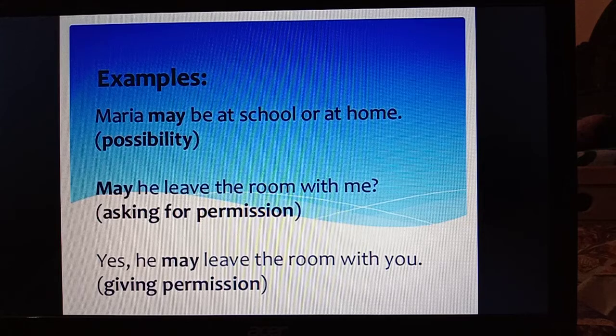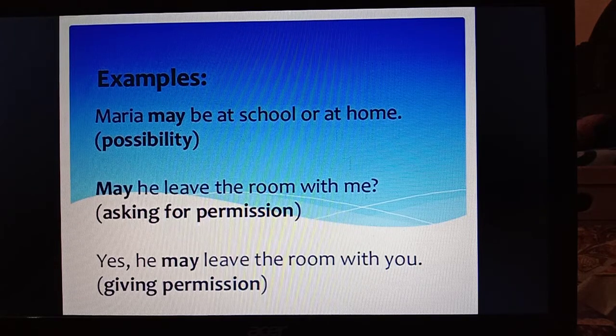May he leave the room with me? Asking for permission. Here, may is used to ask for the permission. Yes, he may leave the room with you. Here, may is used to give permission. So, these are some of the examples which show the uses of may.